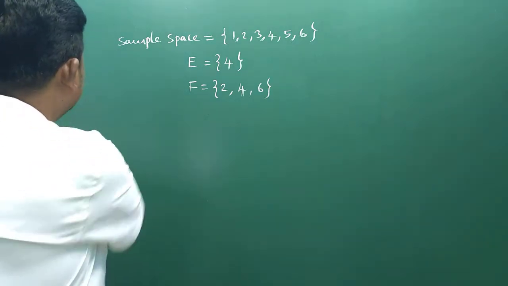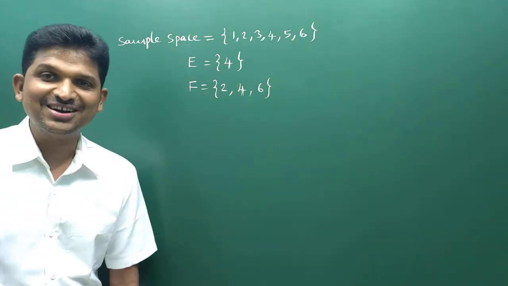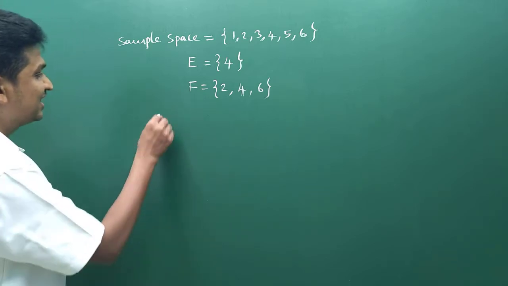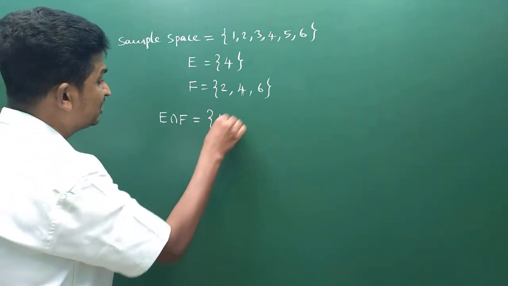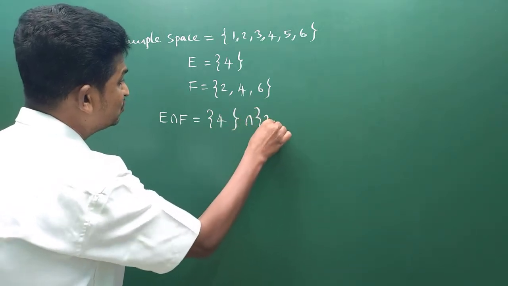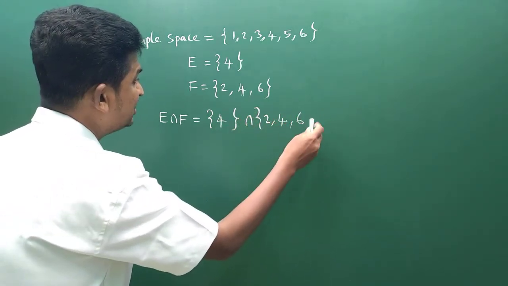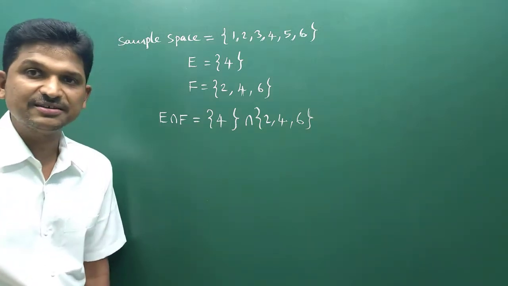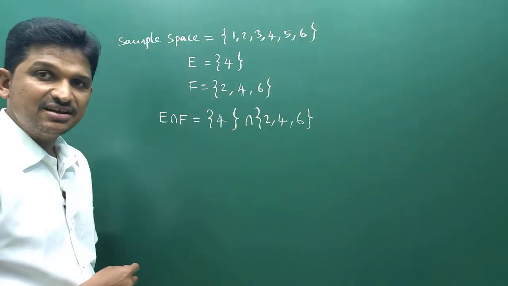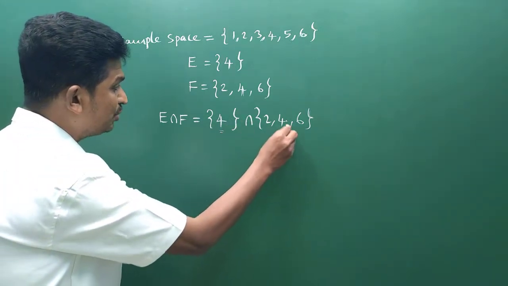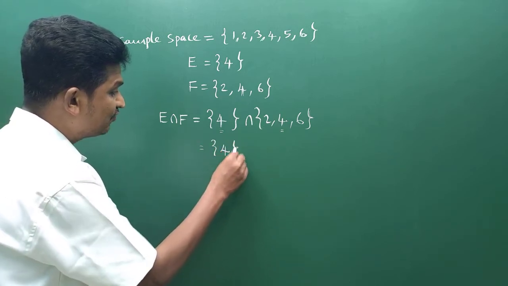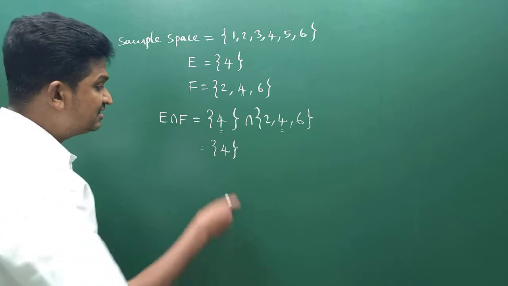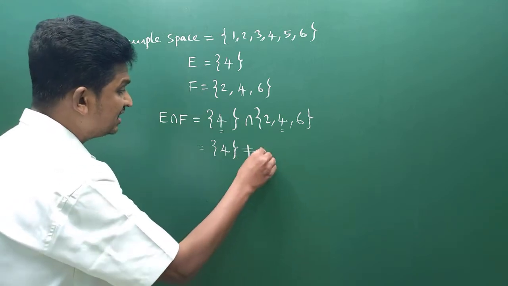To identify that, I will calculate their intersection, E intersection F. What is the intersection of these two sets? Is it the null set? See here, 4 is the element which is common in both the sets. So, E intersection F you will get is {4}. So, this is not a null set.